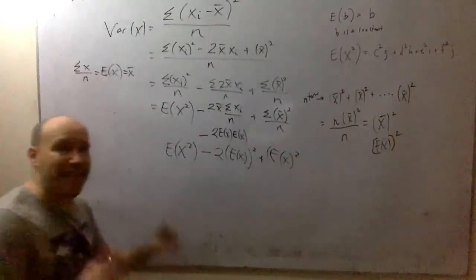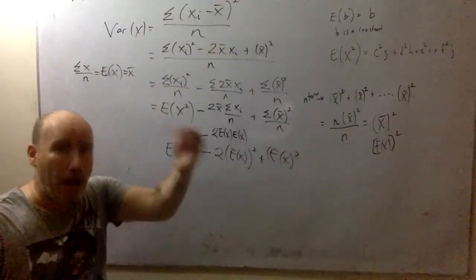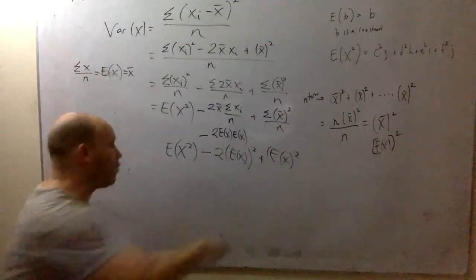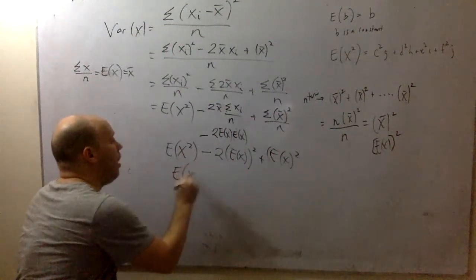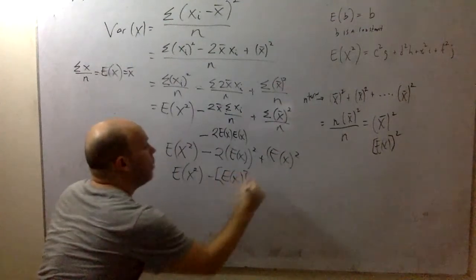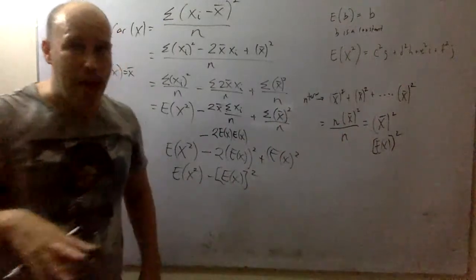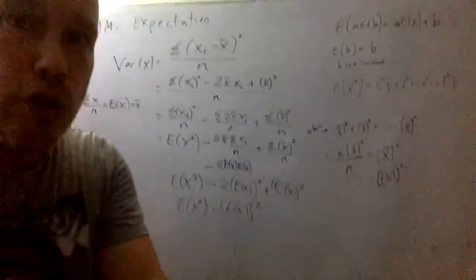The variance of my data, like outcomes that are connected to probabilities, is the expectation of x squared minus the expectation squared. That's how we derive it. I'm never ever going to ask you that again, but you might see a professor doing it.